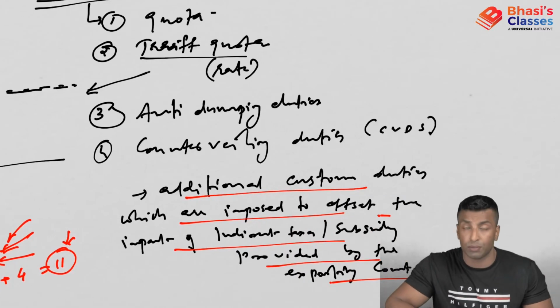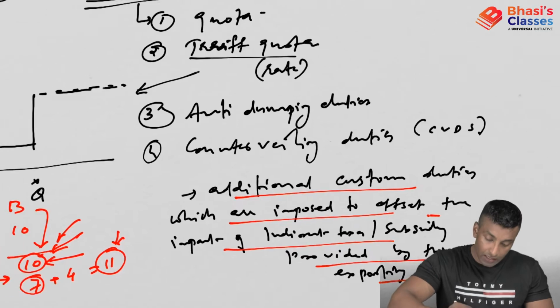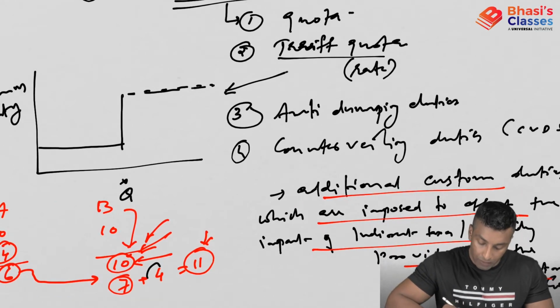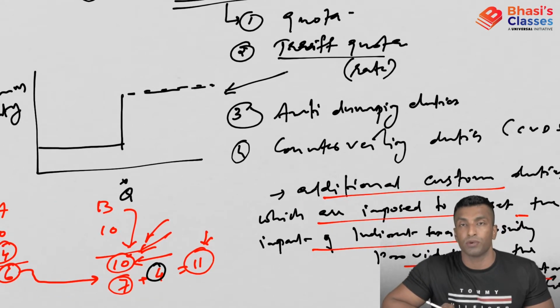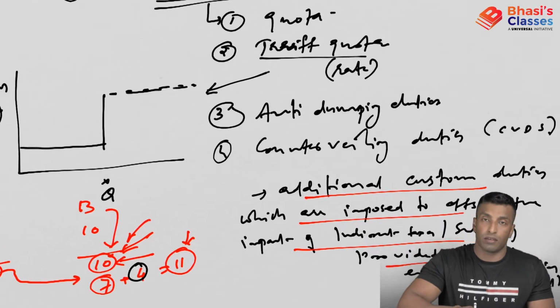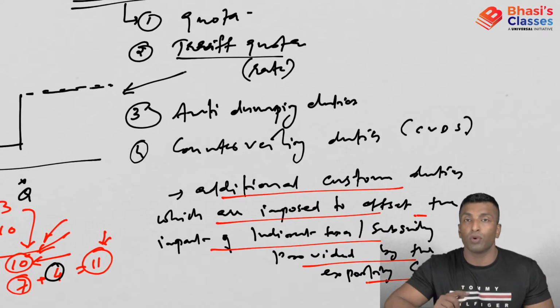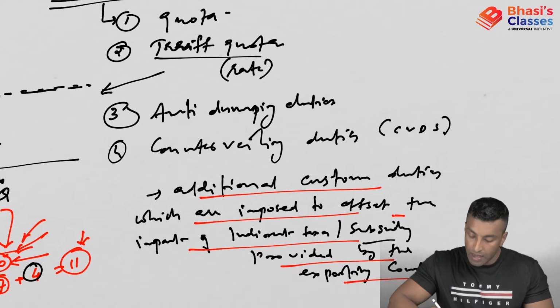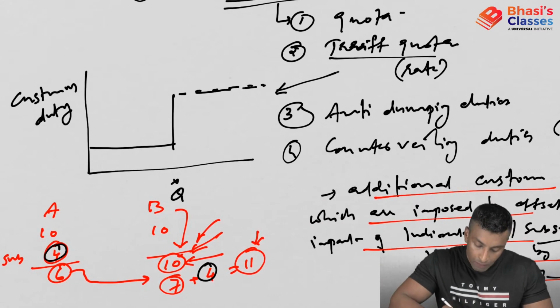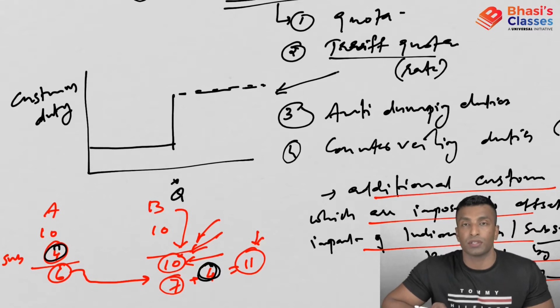It is actually an additional customs duty which is imposed. What is that additional customs duty? That you can see here, this 4 rupee, which is the additional customs duty imposed by the importing country's government, to offset the subsidy given by the exporting country's government. So here you can see the subsidy which is given as 4, and here the extra customs duty which is charged is 4. That is what countervailing duty is.